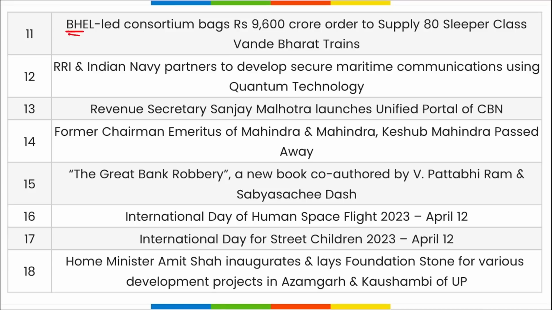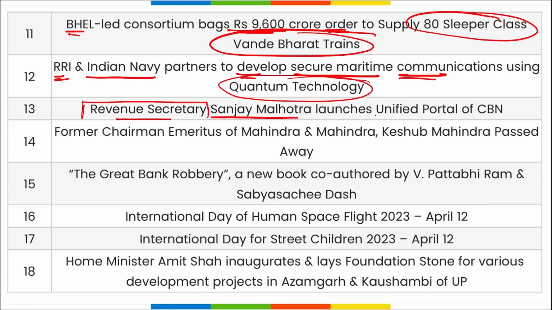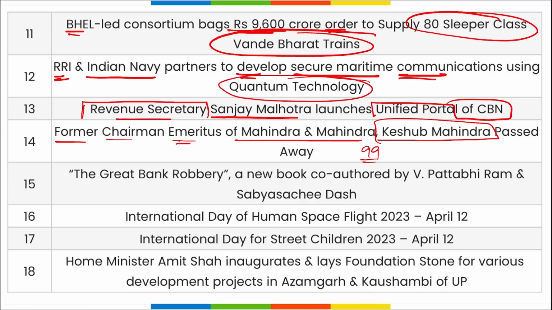Then a BHEL-led consortium bags a 9,600 crore rupees order for supply of 80 sleeper class Vande Bharat trains. RRI and Indian Navy have partnered to develop secure maritime communication using quantum technology. Revenue Secretary Sanjay Malhotra launched a unified portal of CBN. Former Chairman Emeritus of Mahindra and Mahindra, Keshub Mahindra, has passed away at the age of 99 in Mumbai, Maharashtra.